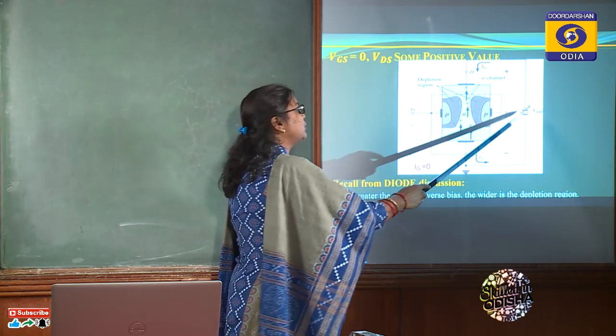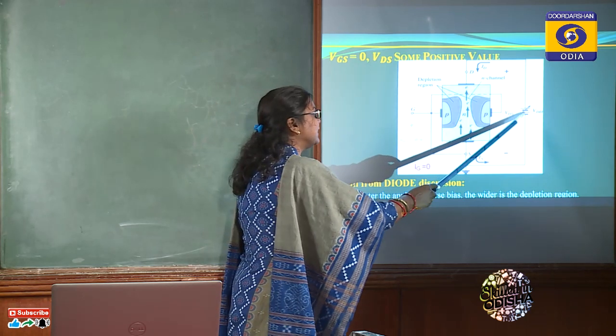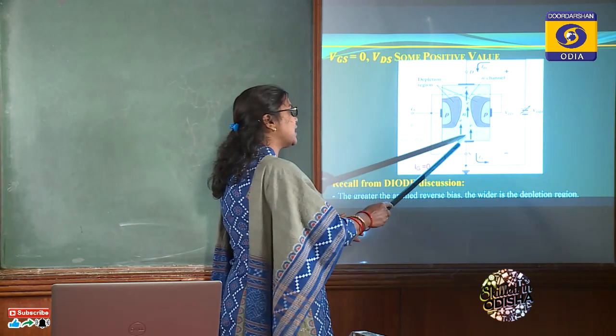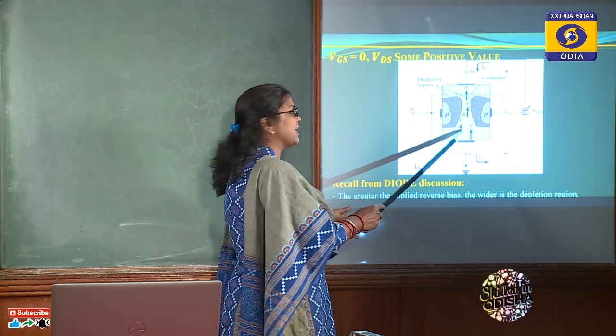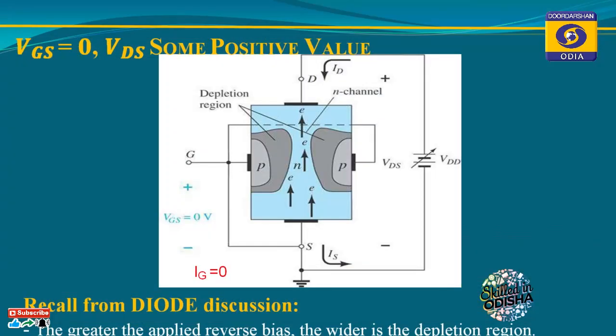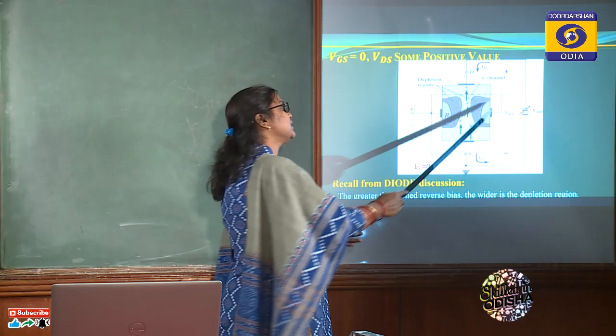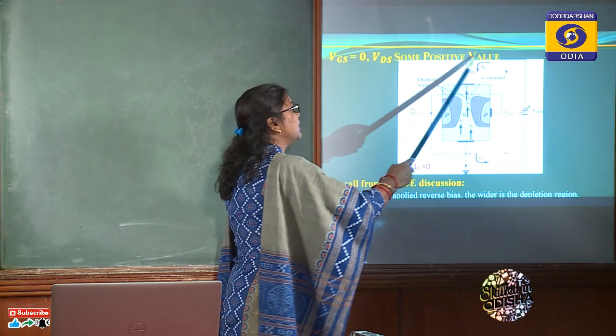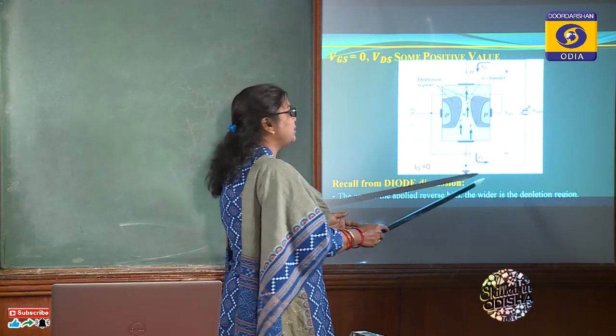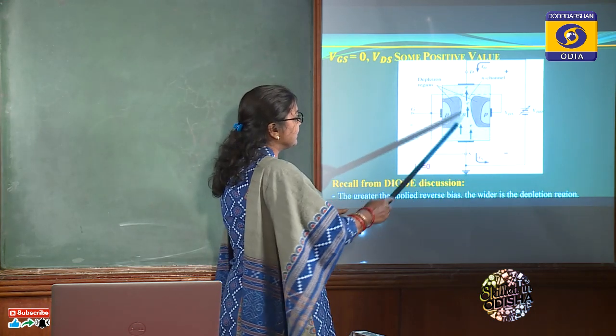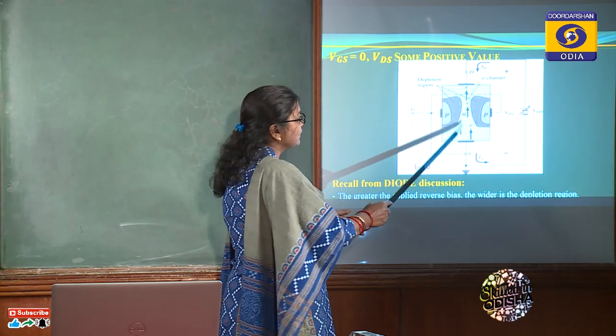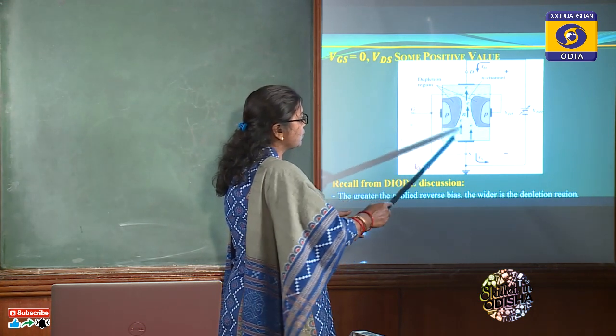What happens actually, due to the force of repulsion between the negative terminal of the battery and the negative charge carriers available in the channel, the electrons will repel from the source terminal and be attracted towards the drain terminal due to the positive potential, and that will flow in the circuit like this. And as you know, the conventional direction of current is opposite to the direction of electron flow. Due to this current, as we can mark here, the current is flowing from drain to source.